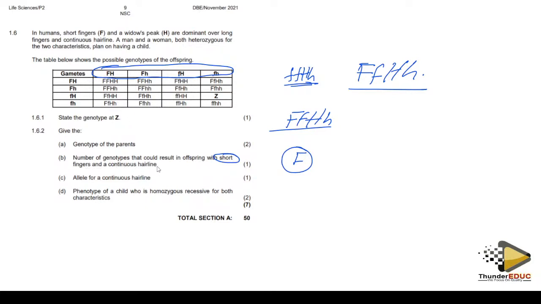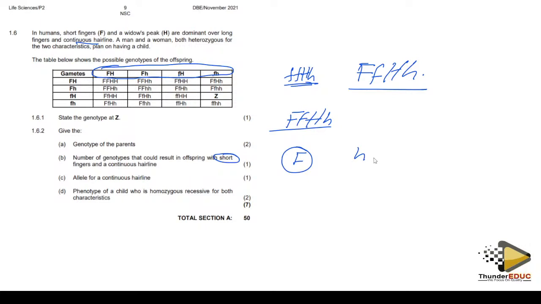fingers, continuous hairline. Continuous hairline, we say that is recessive, meaning that if it's recessive, small h. It cannot show in the genotype unless these two are being shown. They are showing.